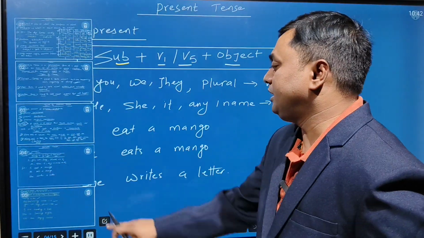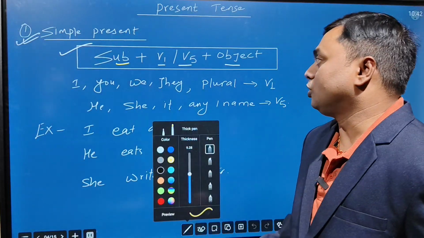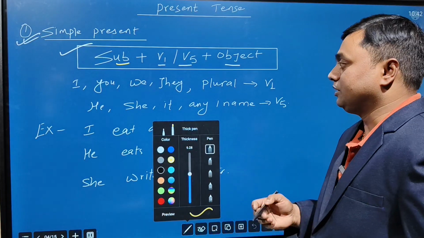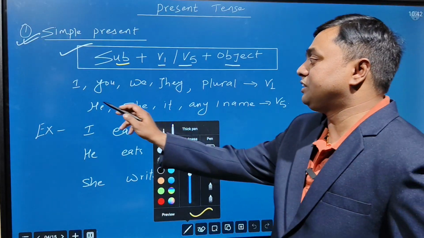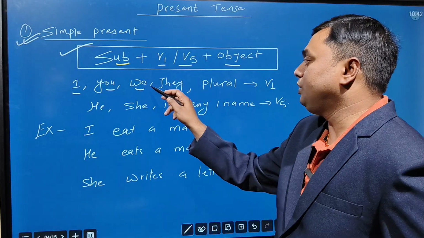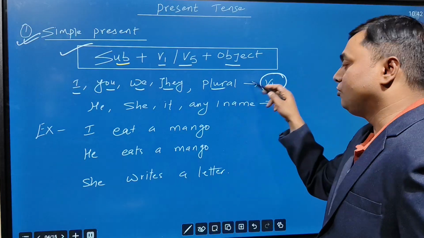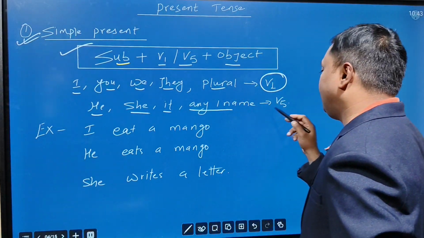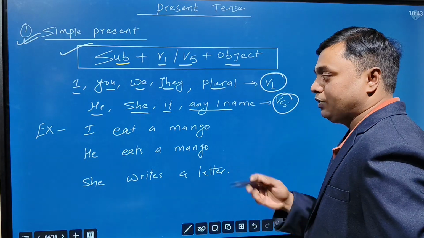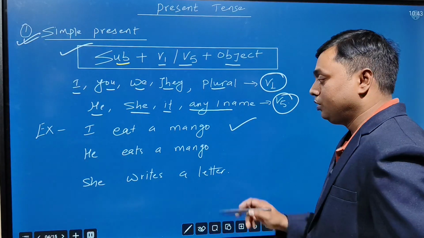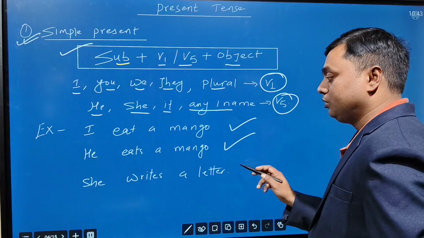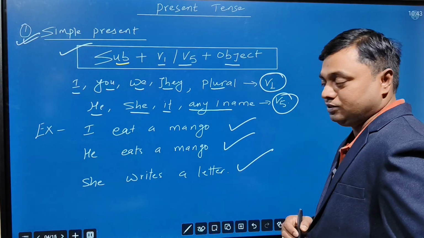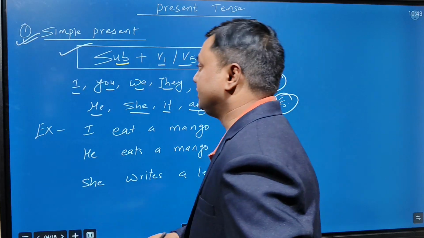Now we discuss the present indefinite or simple present. So subject plus V1 or V5 plus object. You should remember, generally with I, you, we, they, and plurals we use V1. And with he, she, it, or any one name we use V5. For example, I eat a mango. He eats a mango. She writes a letter. They write a letter. Like this.